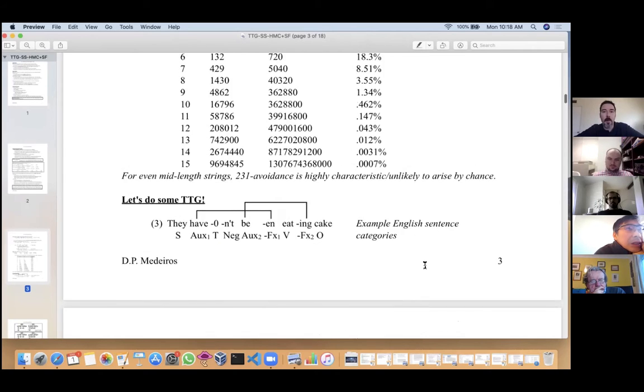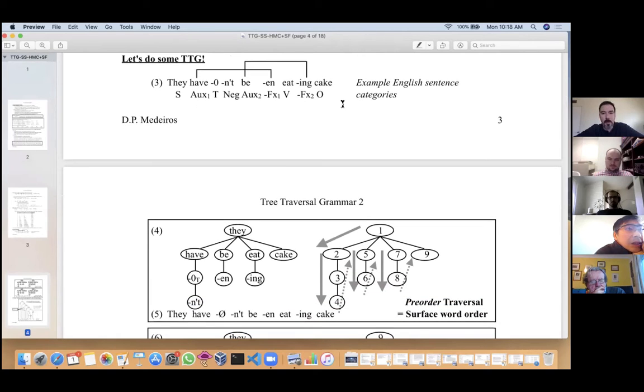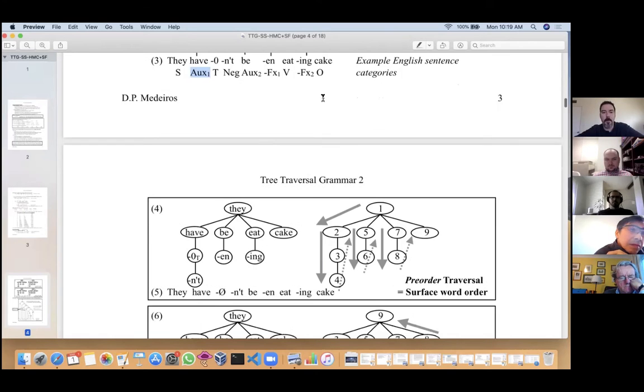Okay, with that in hand, let's go ahead and work through an example here. So this example in English, they haven't been eating cake. And the lines I've drawn here crossing indicate the famous affix-hopping pattern in English, where the have and the -en are the 2 pieces that make up the meaning of perfect, and be and -ing together mean progressive. The other categories are as indicated here. So I indicate, FX is the affix associated with the auxiliary with the same index. S and O here are thematic subject and object. In other words, external argument, internal argument. Okay, so here we go.